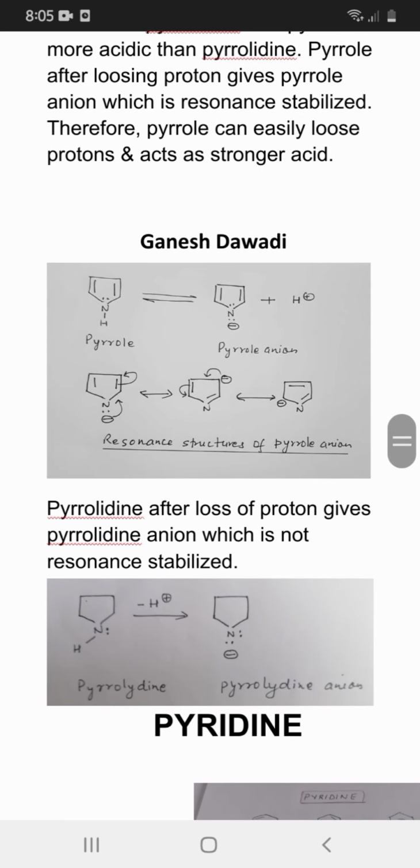Pyridine, after loss of a proton, gives the pyridine anion, which is not resonance stabilized. Pyridine, and these are the chemical reactions involved in this process.